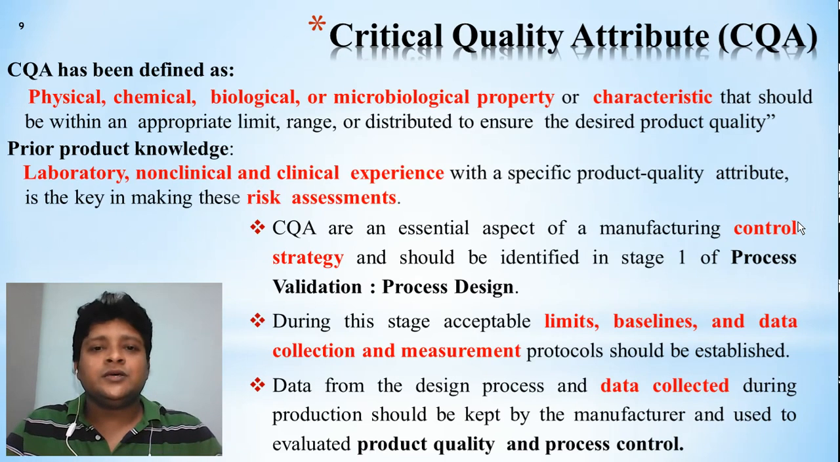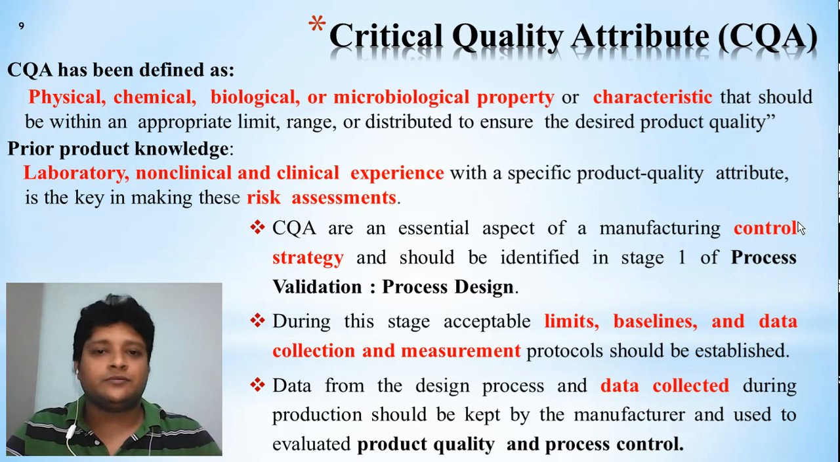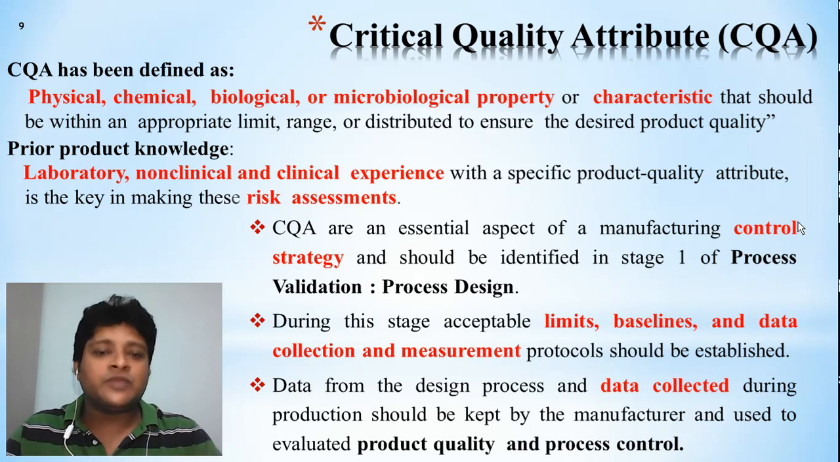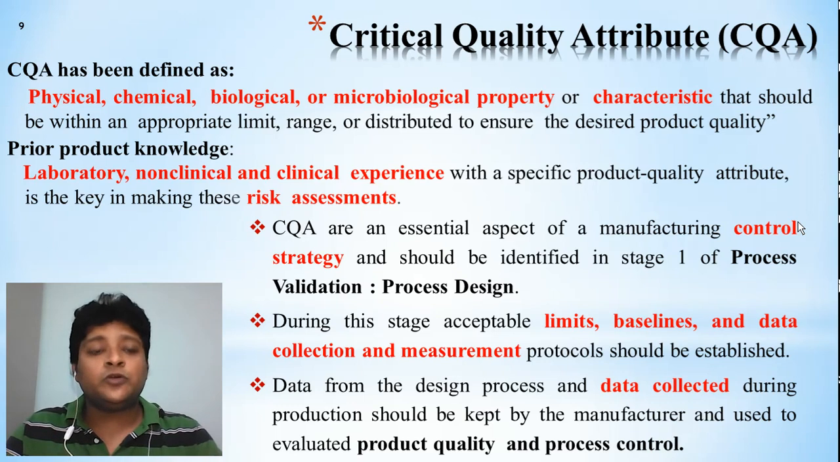Next, critical quality attributes, called CQA. So what are critical quality attributes? These are the parameters we have to target first, by which we can improve the quality. They are the physical, chemical, biological or microbiological properties or characteristics that should be within an appropriate limit, range or distribution to ensure the desired product quality.